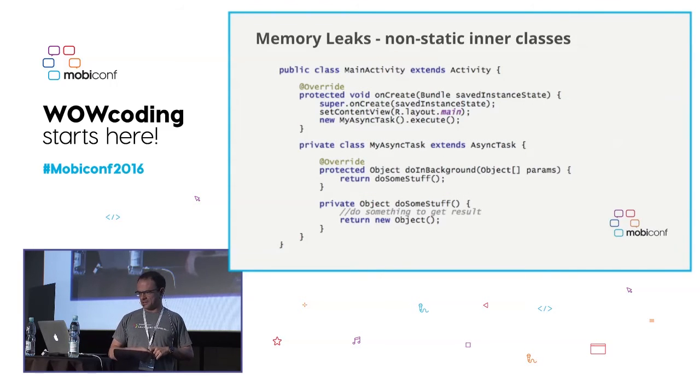Also, another problem is non-static inner classes. This is a classical example that you see. Now I work as an IT consultant, so I have access to a lot of code from many companies, some very big companies in Germany, and I see this very often. That was maybe an approach that at some point was widely used in the Android world, and it's something terrible, because we have this AsyncTask that might leak very easily.